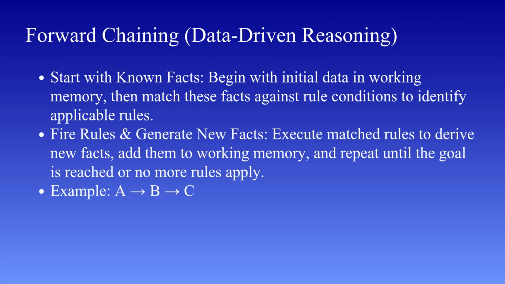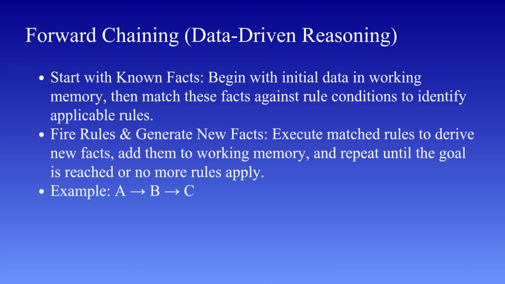Let us understand how this process works. Initially, the system starts with a set of known facts. These facts could be inputs provided by the user or data collected from sensors or other sources. The system then checks which rules can be applied based on these facts. This step is called matching, where the conditions of the rules are compared with the available data. Once a rule is found whose condition matches the facts, that rule is executed. This process is called firing the rule. When the rule is fired, it generates a new fact or conclusion, which is then added to the working memory. This new fact can now be used to trigger other rules.